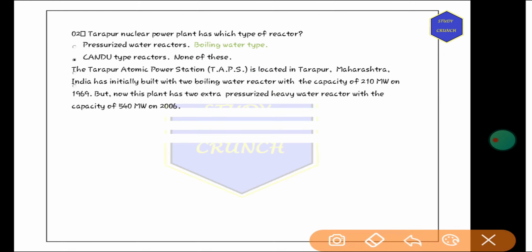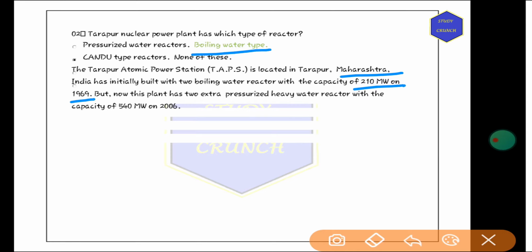Next question is: Tarapur nuclear plant has which of the following types of reactor? So Tarapur has boiling water type. The Tarapur Atomic Power Station, also known as TAPS, located in Maharashtra, India, was initially built with two boiling water reactors with a capacity of 210 megawatts in 1969.